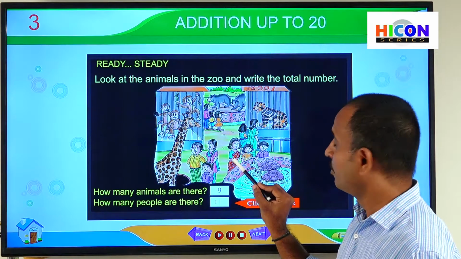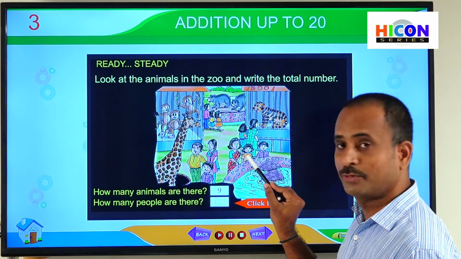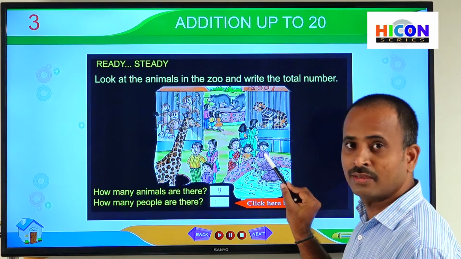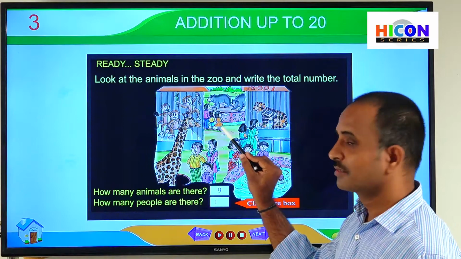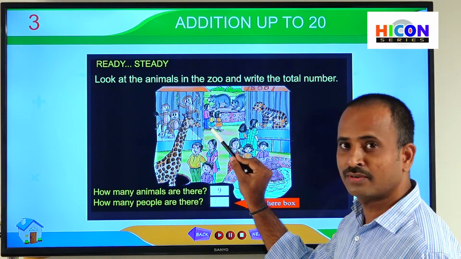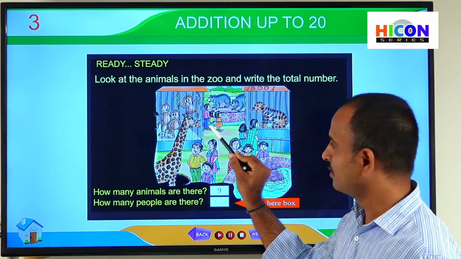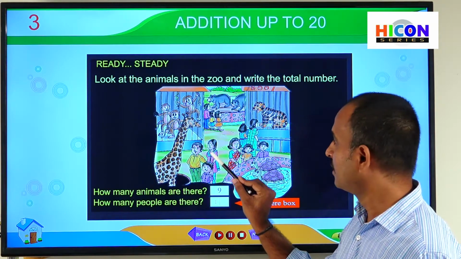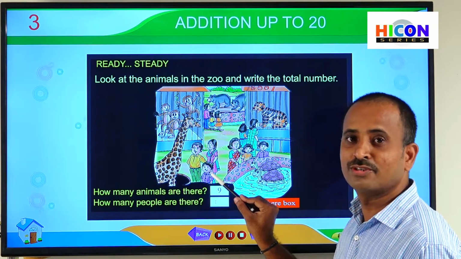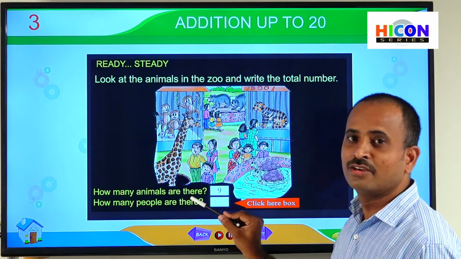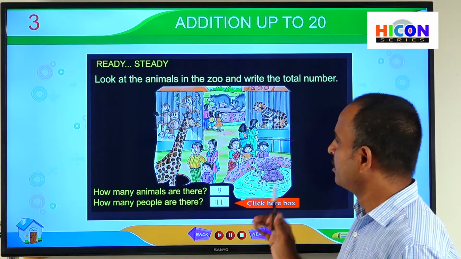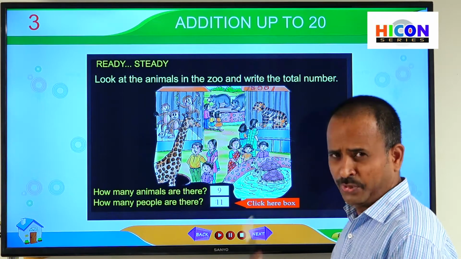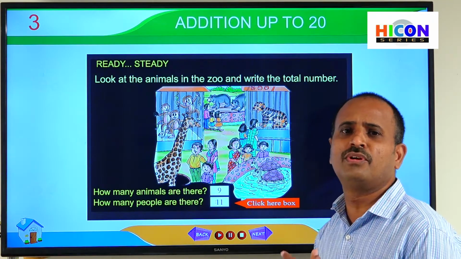So here there is one lady, 1, 2, 3, 4, 5, 6, 7, 8, 9, 10, 11. So children, how many people are there? Total 11 people are there. In this way, we can count the number of people and the number of animals just by putting together.